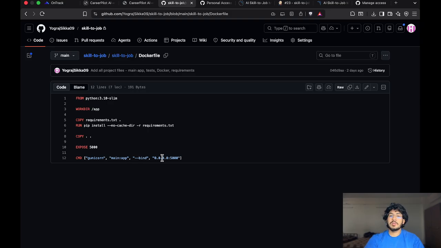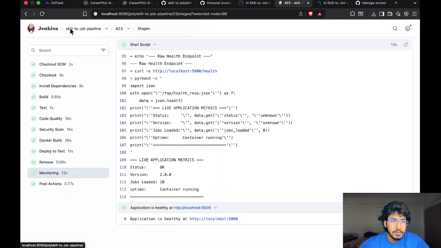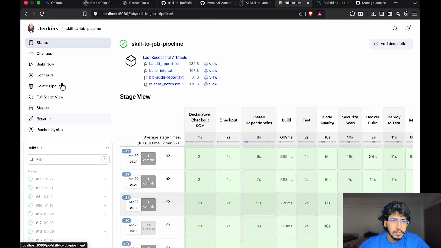So now let's move to the Jenkins pipeline, which we have built. So this is my pipeline. As you can see, this is my home page. Jenkins is currently running on my local machine, you can see it above at localhost 8080. It is an automated server that runs the pipeline. It is connected to the GitHub repository, so whenever I push code, it will directly pick up the code changes and then run them automatically on the Jenkins pipeline.